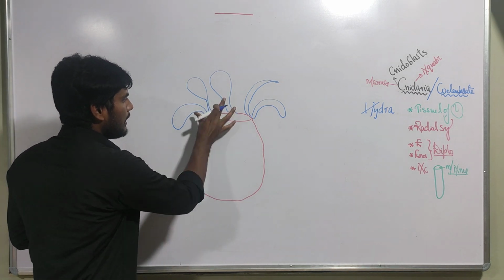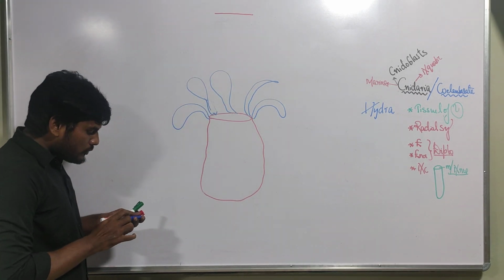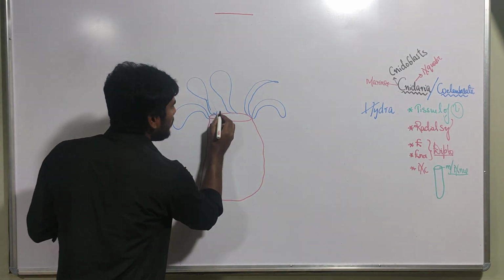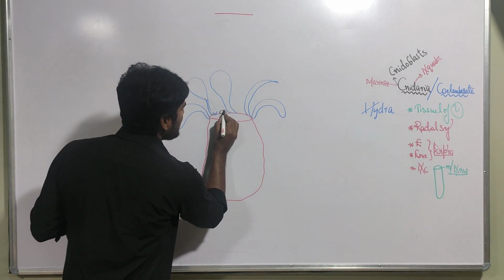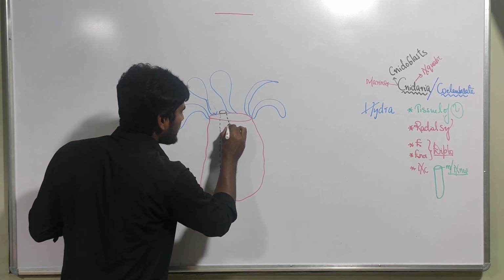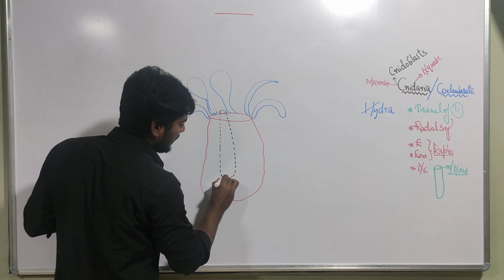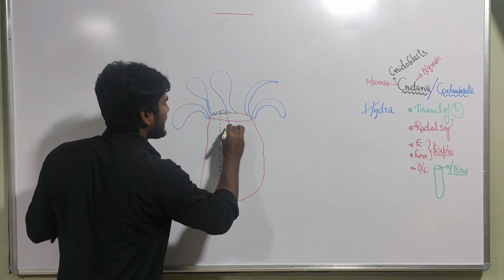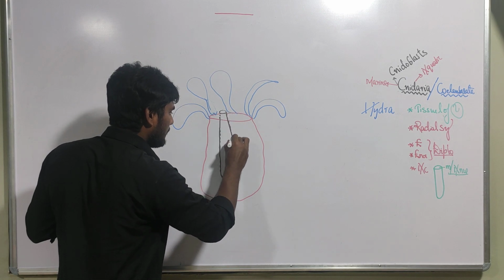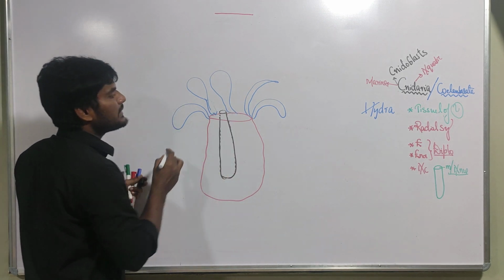This is the body and these are the tentacles. You might know that they contain an alimentary canal, which has an anterior opening. Just imagine this is the anterior opening leading to the alimentary canal, which is a blind sac. What is the other name? It is called the gastrovascular cavity, only a blind sac.